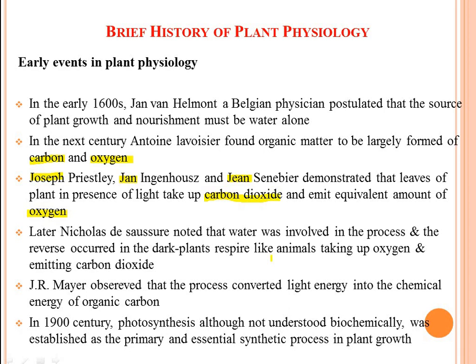Then J.R. Mayer observed that the process converted light energy into the chemical energy of organic carbon. Actually, plants use light energy in the form of photons and it is converted into chemical energy during photosynthesis. And by using this light energy, they synthesize organic material which consists of carbon.